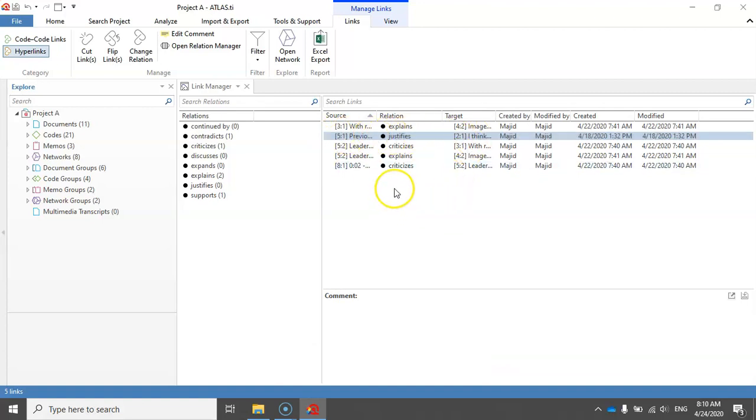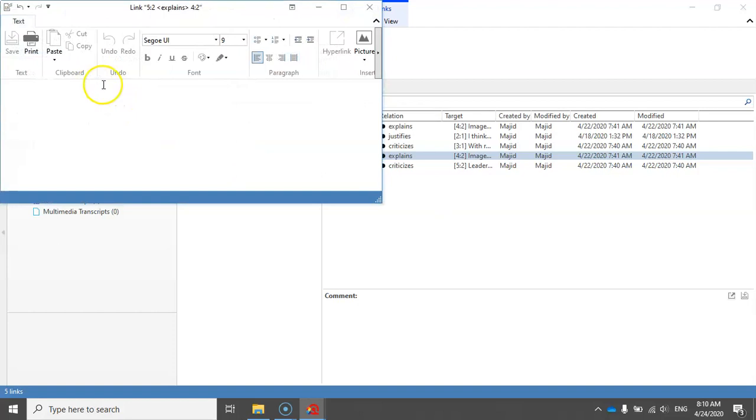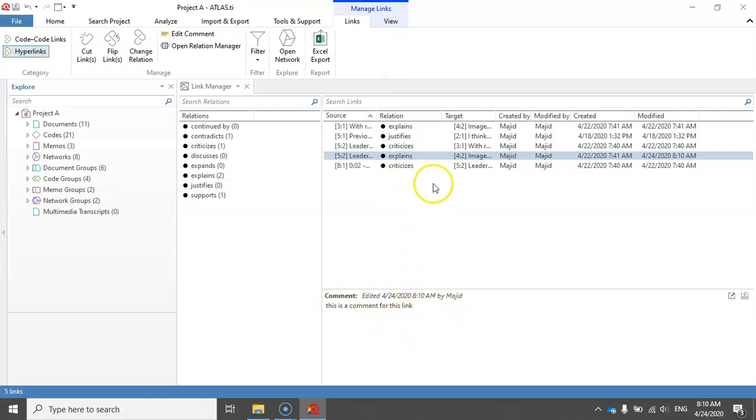You can also add a comment to any of the links by right clicking on the link and then selecting edit comment. So let me just add a comment. This is a comment for this link. Now I save it and the comment is displayed here. Also note that we don't have the yellow flag for the links.